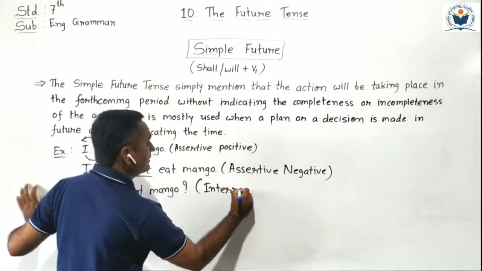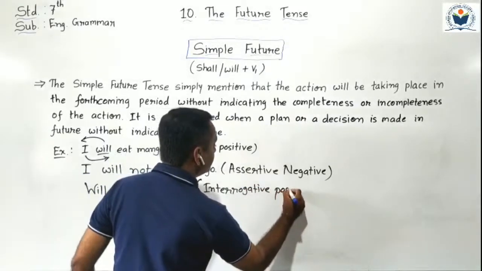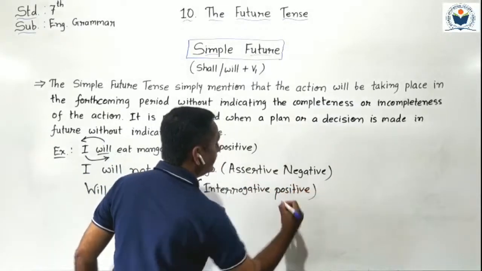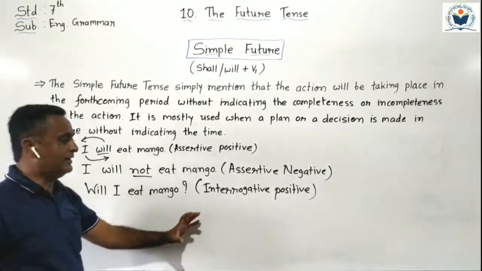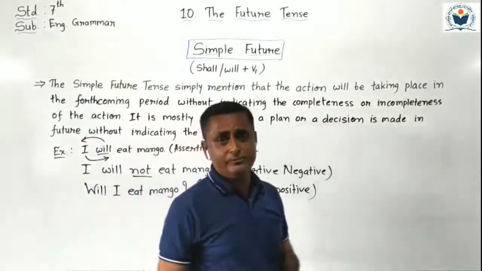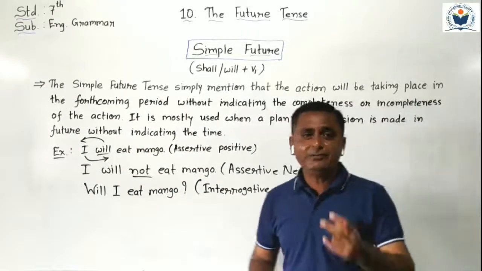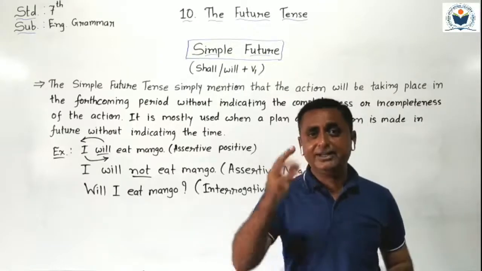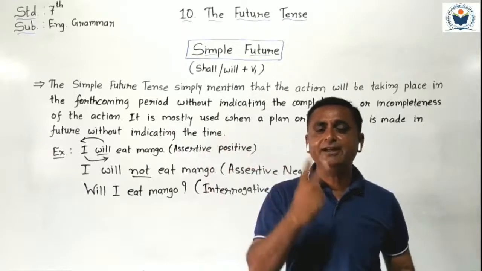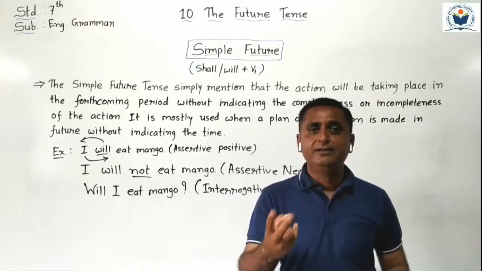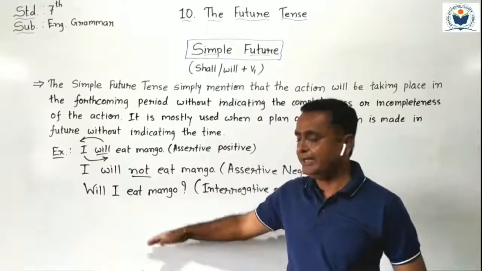So now we converted it into interrogative positive form. That is done. Understand? Now we have to convert it into interrogative negative. How do we convert it? As we learned in our previous videos, in previous tenses, interrogative negative happens in two ways, with contraction and without contraction. Both types we have to see here.